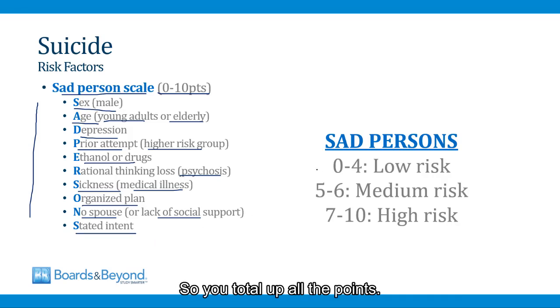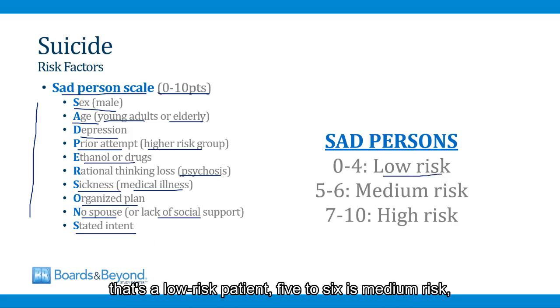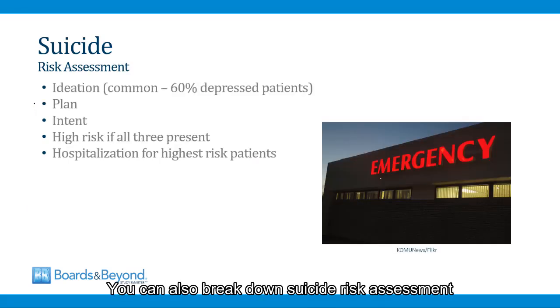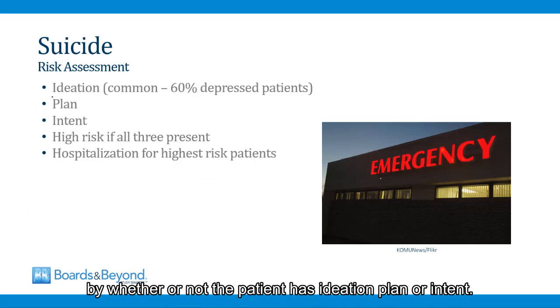So you total up all the points. If the patient has 0 to 4, that's a low risk patient, 5 to 6 is medium risk, and 7 to 10 is high risk. You can also break down suicide risk assessment by whether or not the patient has ideation, a plan, or intent.